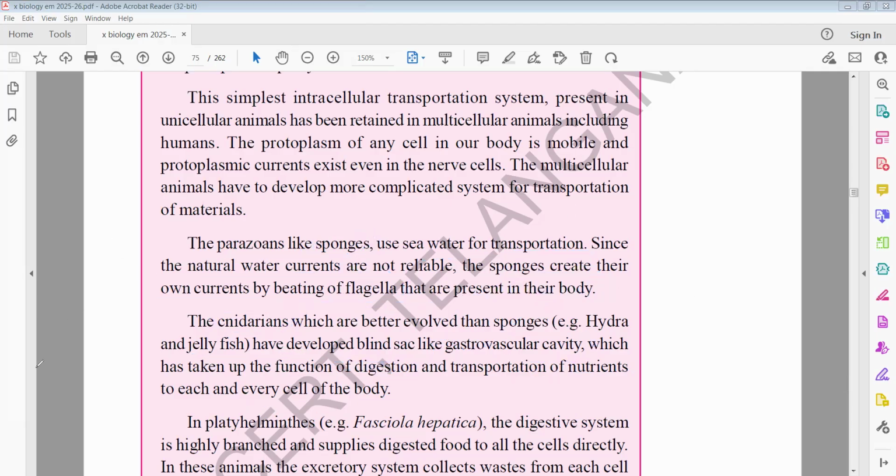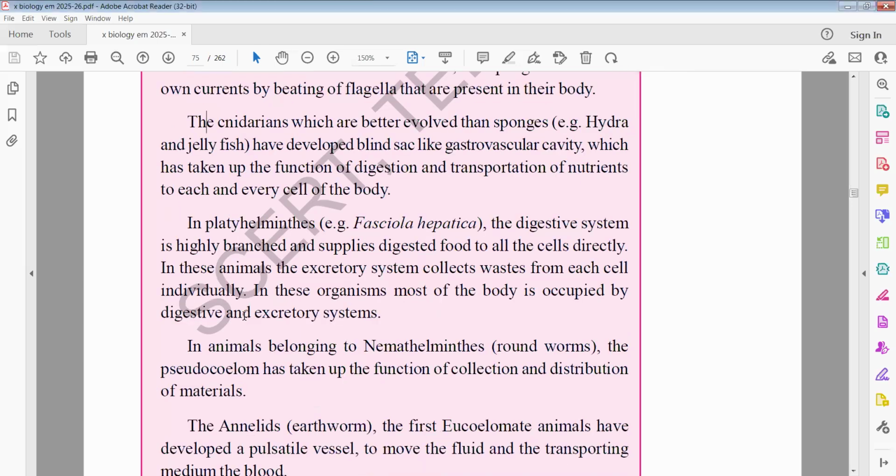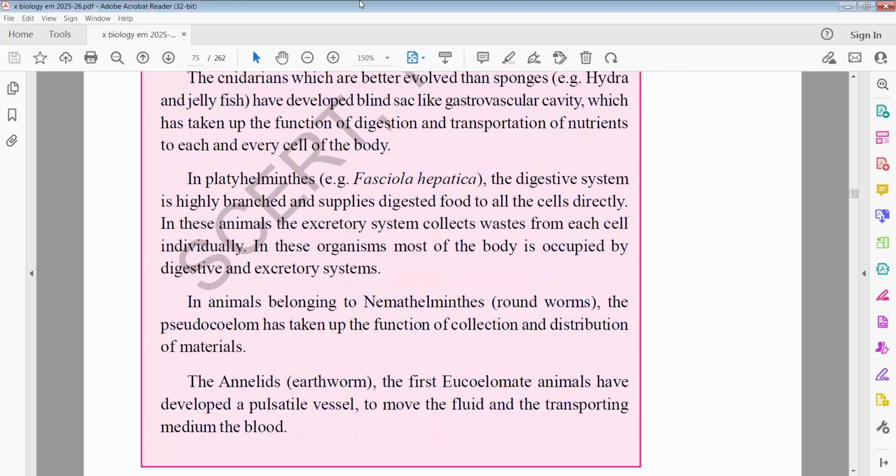And another important one, Platyhelminthes, example Fasciola hepatica. Fasciola hepatica is also called the liver fluke. Now I will draw the Fasciola hepatica diagram. So this is the Fasciola hepatica diagram.